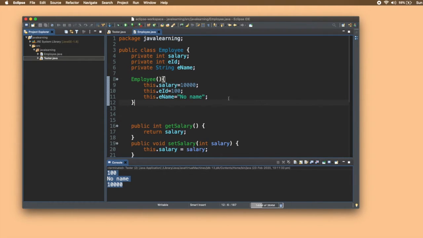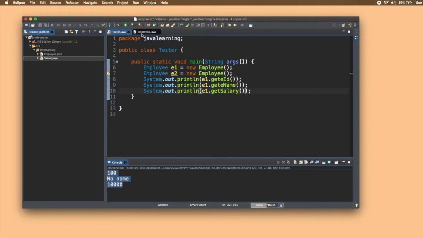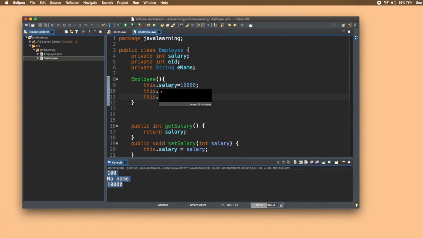So a constructor is a method that has the same name as the class and is executed first whenever a new object is created. Okay, so this is the work of a constructor. Now suppose I want to pass some values and set the values according to my needs.